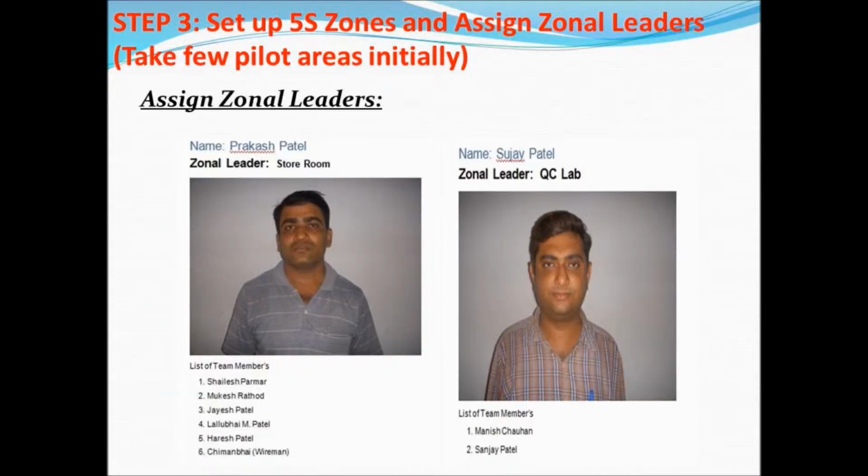Step 3. Set up 5S zones. Each area, or the whole area of the organization, should be conveniently segregated into various zones. The criteria would be that in one zone, either the number of people should not be very large, or the area should also not be very small.